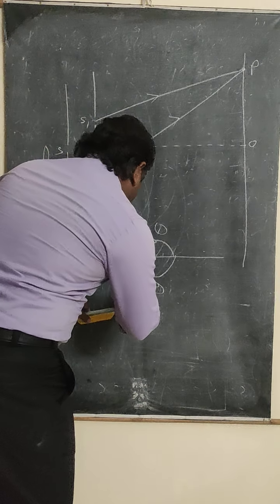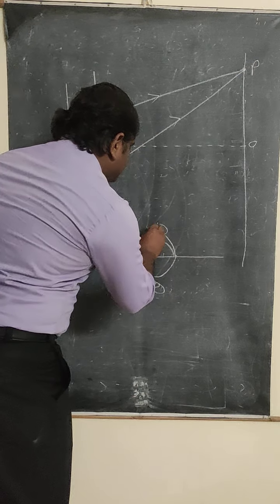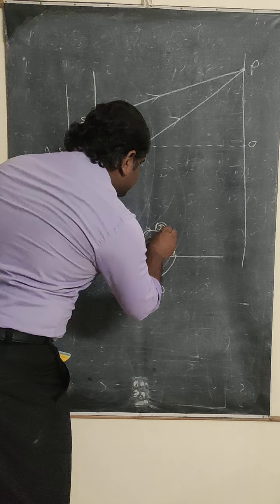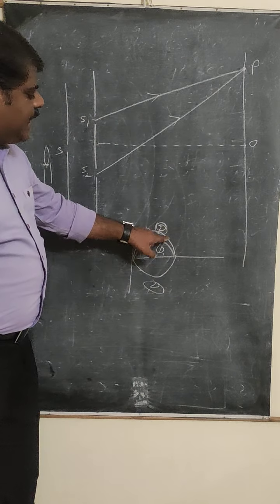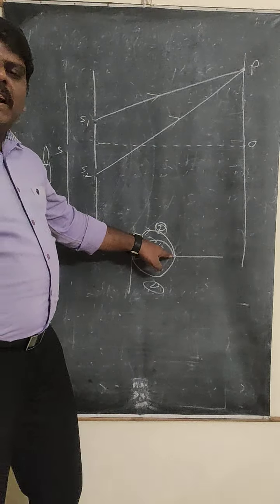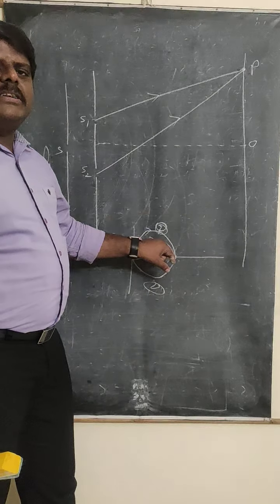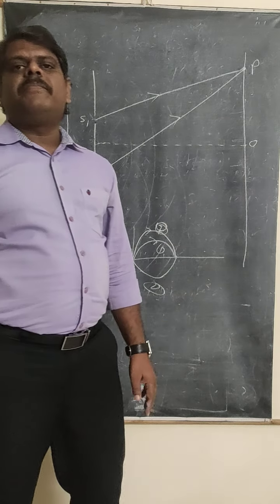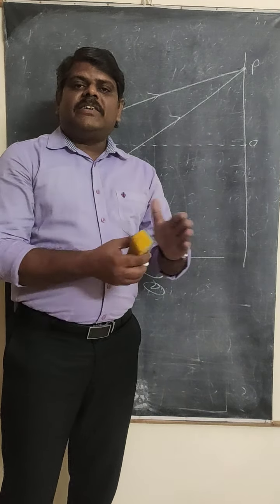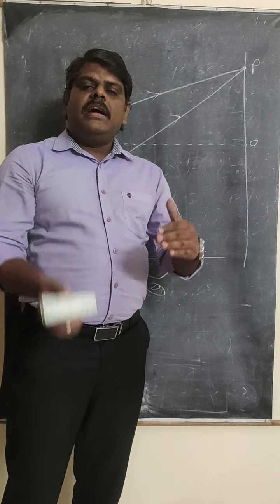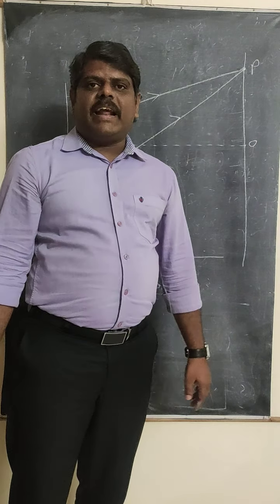Another condition I am going to take here: this is the first wave and this is the second wave. At this point both are traveling in the same direction. If both are traveling in the same direction, then what will the phase difference be? 0. So that phase difference will decide whether the crests are interacting or the troughs are interacting here.